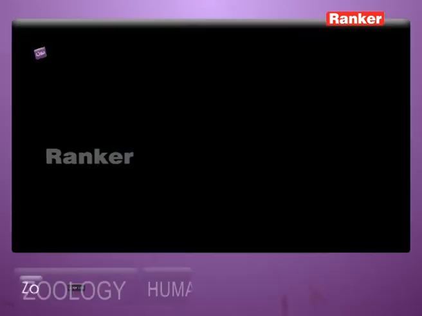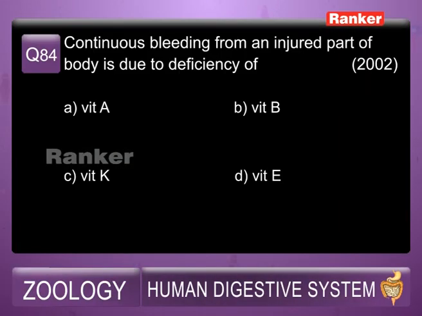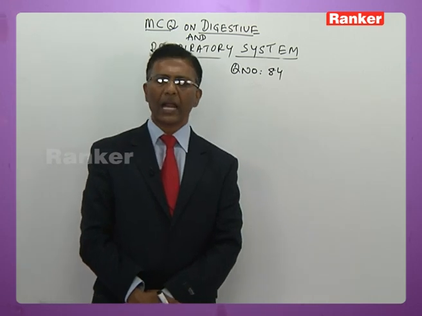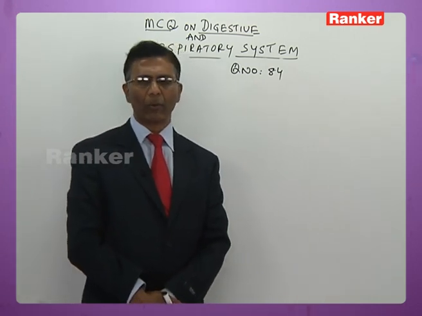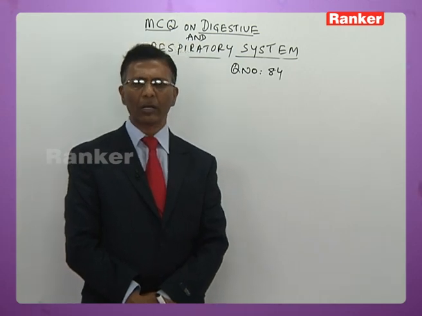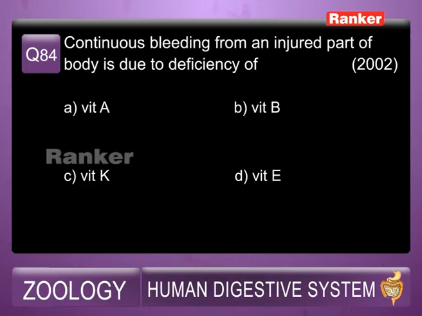84th question, here is the question. Continuous bleeding from an injured part of the body is due to deficiency of A, vitamin A, B, vitamin B, C, vitamin K, D, vitamin E. You know very well, students, vitamin K is essential for the formation of prothrombin and thereby helps in blood clotting, promotes blood clotting. So when there is deficiency of vitamin K, there will be prolonged bleeding. So the answer for this question is C, that is vitamin K. Deficiency results in prolonged bleeding.